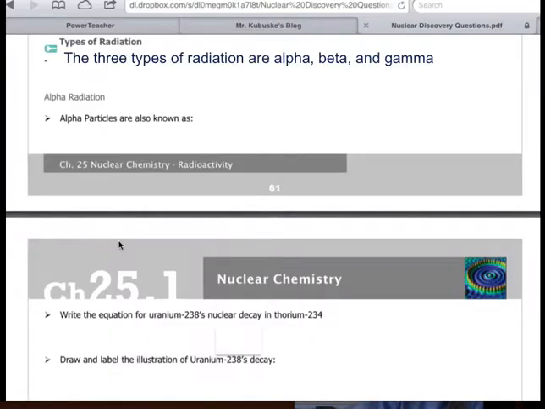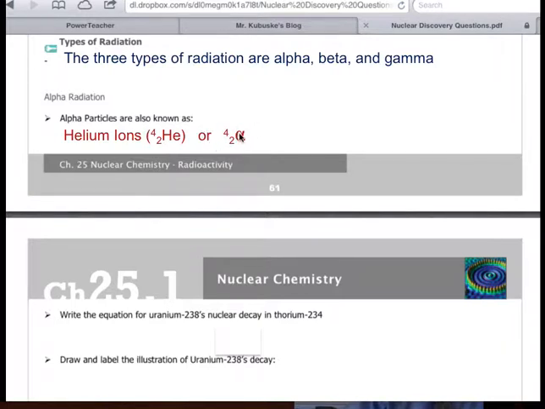There's three types of radiation: alpha, beta, and gamma. The alphas are the biggest, gammas are the smallest. We'll talk about each one of them here shortly. Helium ions are also known as alpha particles. So this is the first type of radiation, alpha radiation. We call them helium ions because they have a mass of 4 and an atomic number of 2. Well, that would tell you that they have 2 protons and 2 neutrons. No electrons in this helium ion.